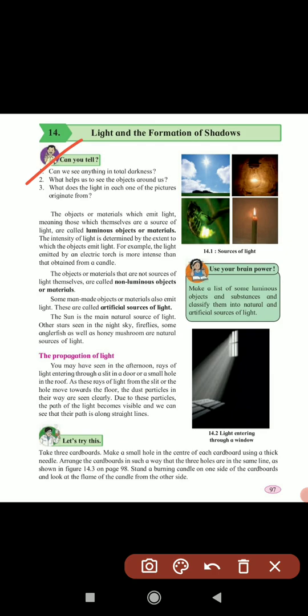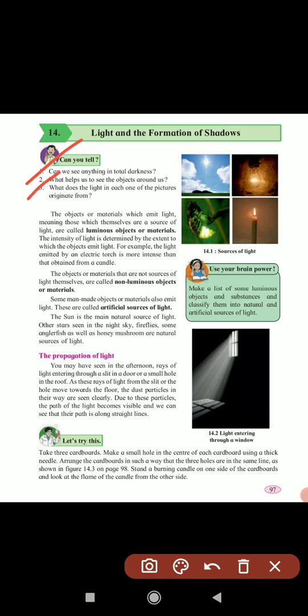What helps us to see the objects around us? If you want to see the objects around us, you need light. Yes, if light is not there, mostly at night, at that time we can't see anything. When light is on, at that time we can see all things. But in daytime, due to the sunlight, you can see anything. So you need light to see the objects around us.